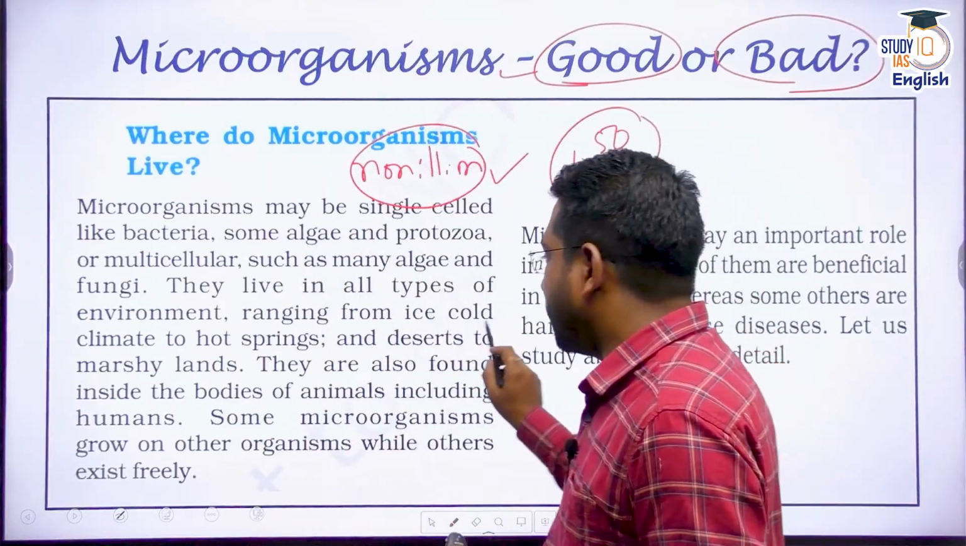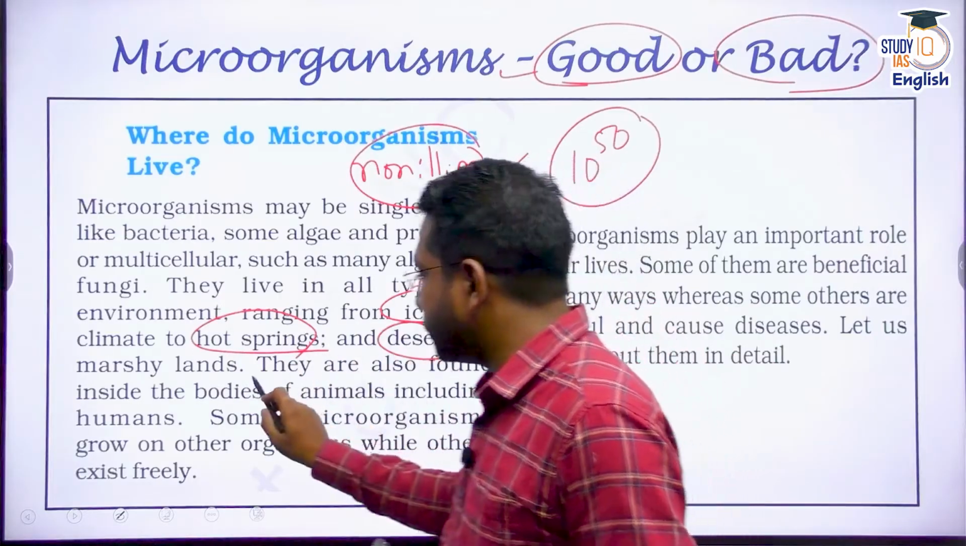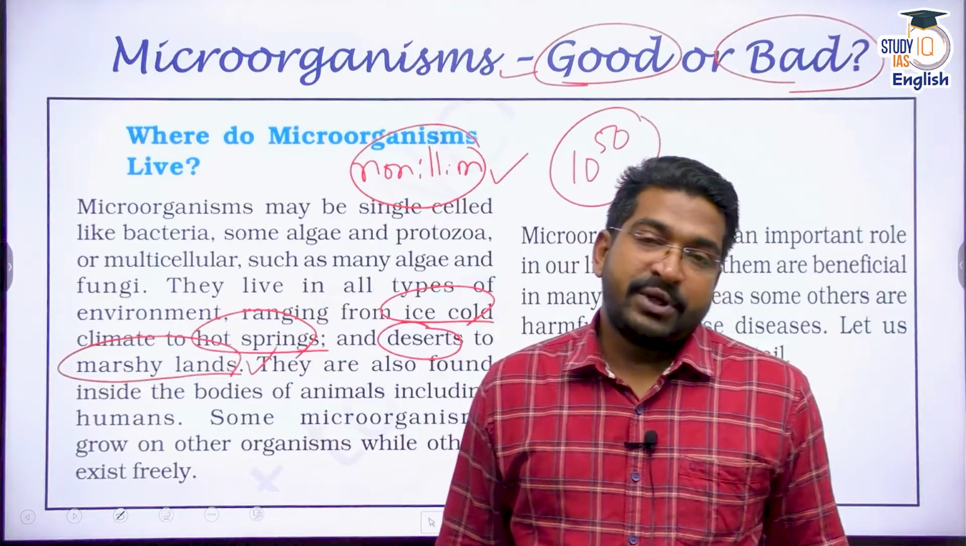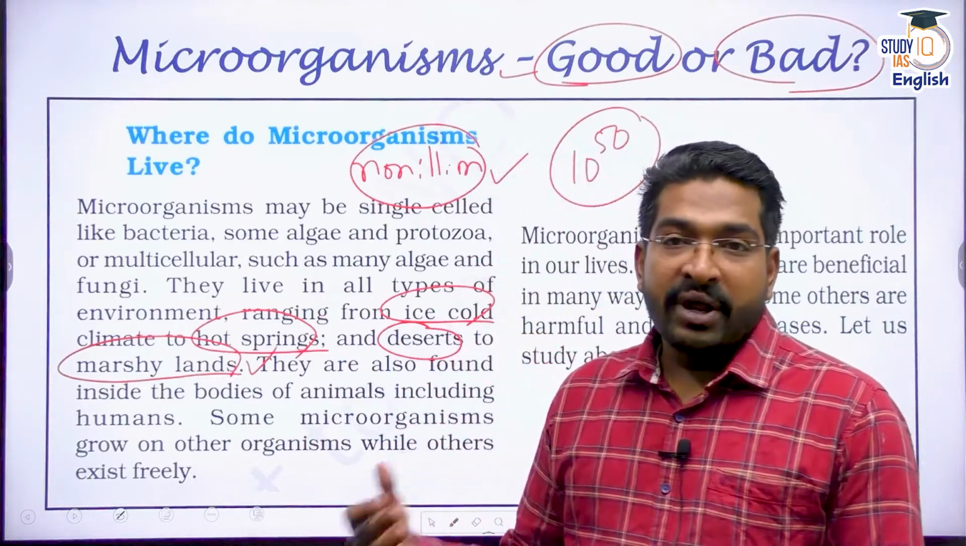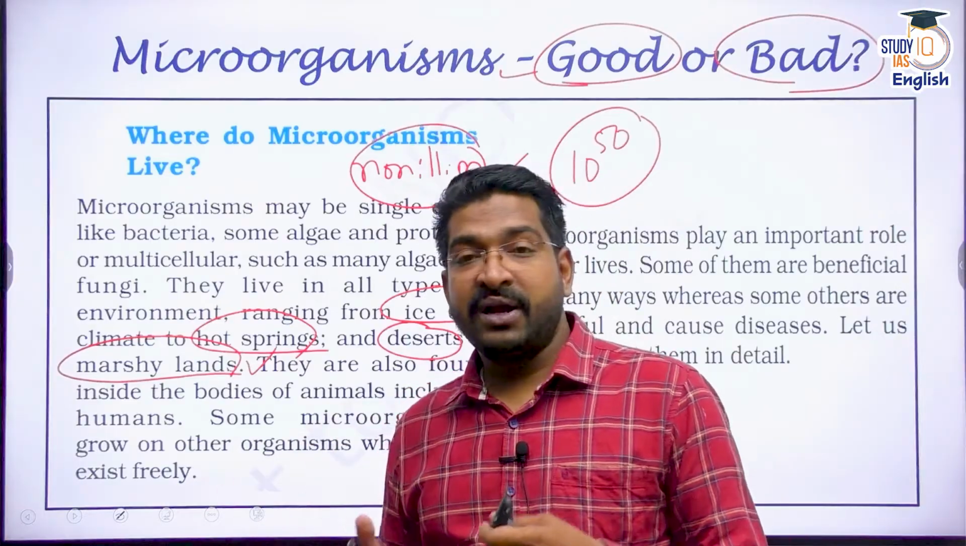You can find them in the ice cold climate, in the hot springs, in the deserts, in the marshy land. In fact, many people have a misconception that bacteria do not thrive in colder environments. They do thrive there also. Some specific bacteria like cold temperatures. Some specific bacteria like hot temperatures.